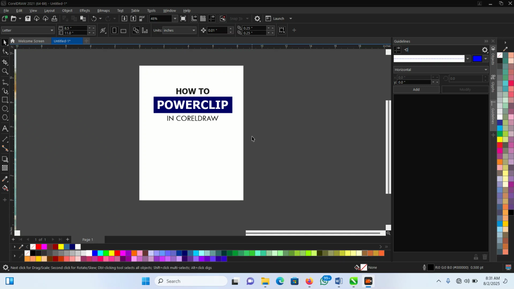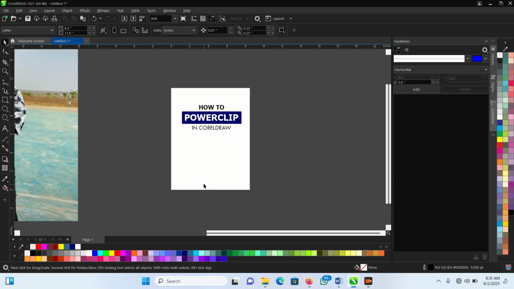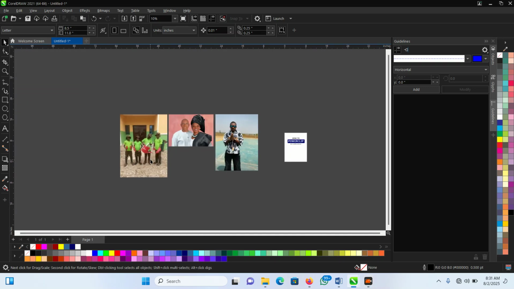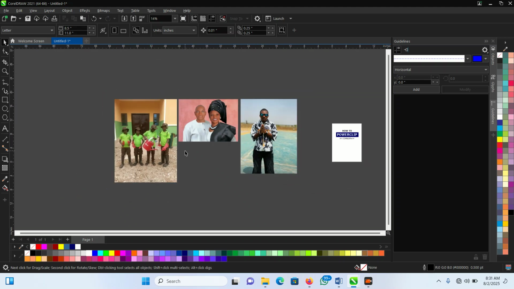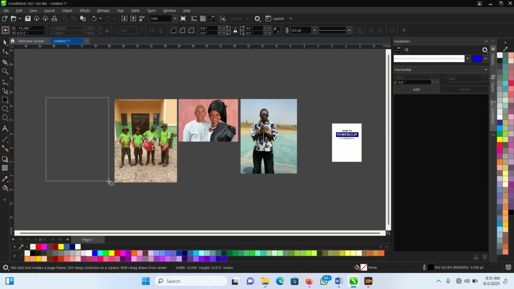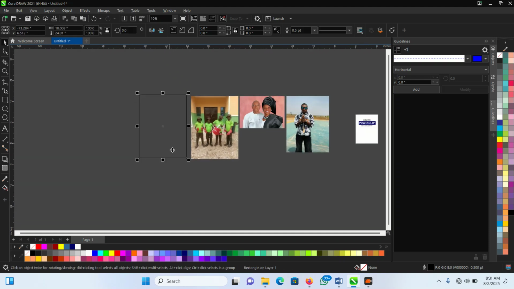Today we'll be teaching you how to PowerClip images in CorelDRAW. And this PowerClip, for instance, you come here. You can see these are the images we want to PowerClip. PowerClip simply means you want to put something into another object. For instance, now, let's create a rectangle like this, or just a shape.